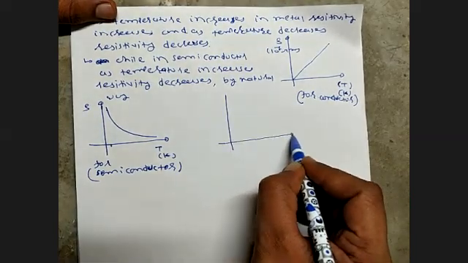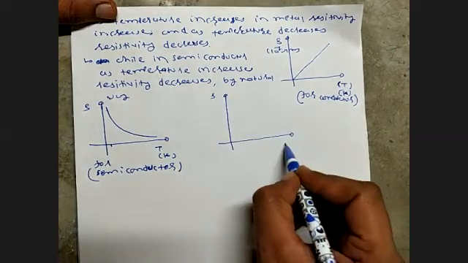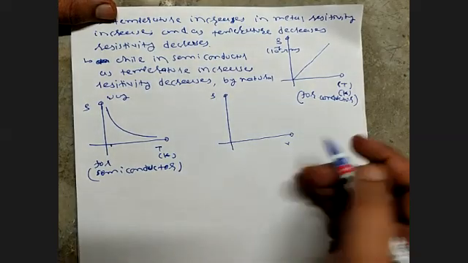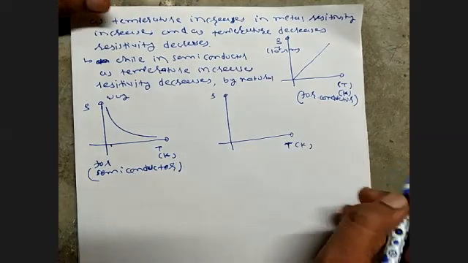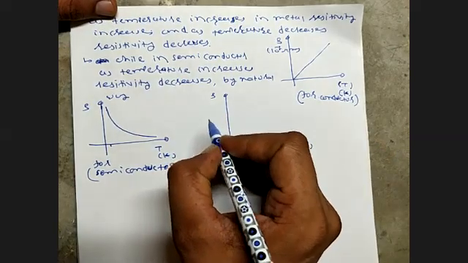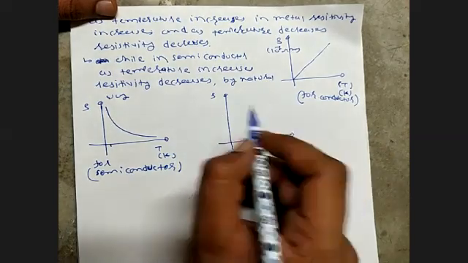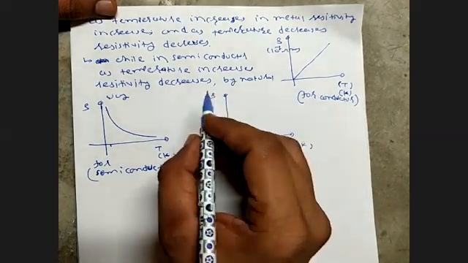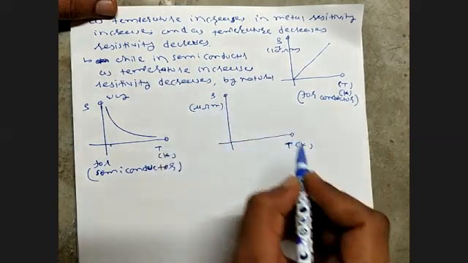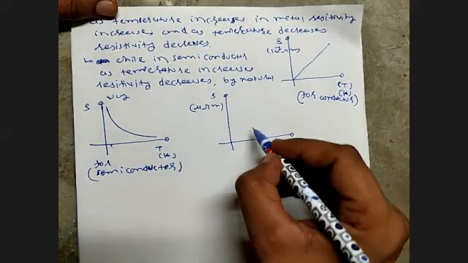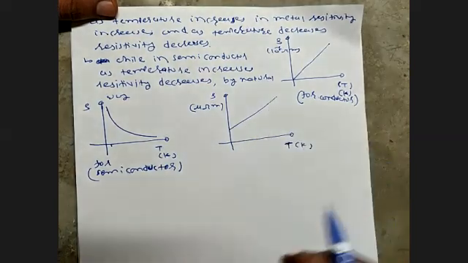And for alloy, we also have a graph. Here is temperature in Kelvin, and here is resistivity, in terms of micro ohm meter. And you see this type of graph for an alloy.